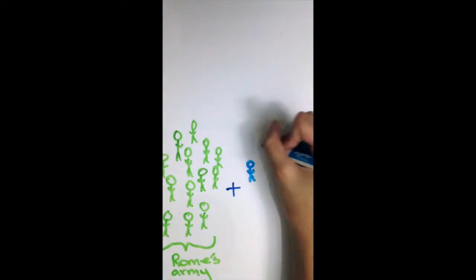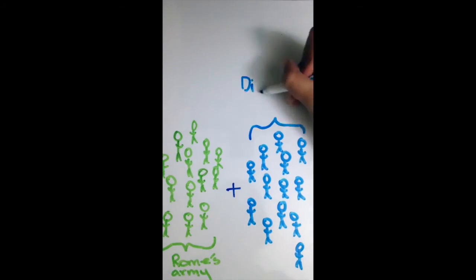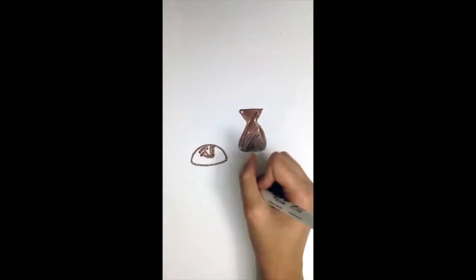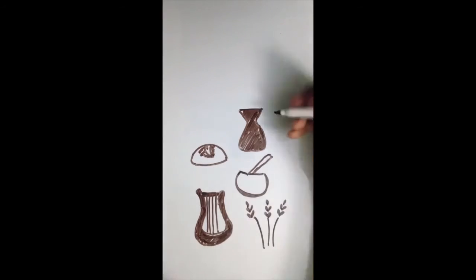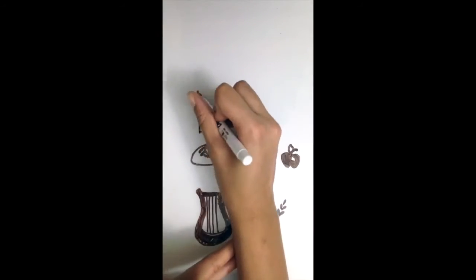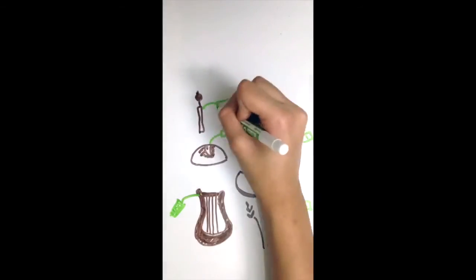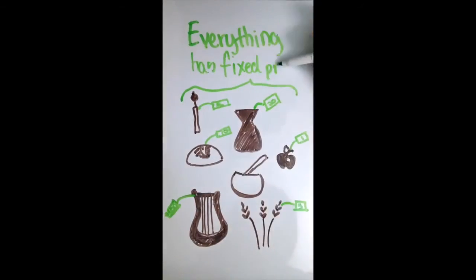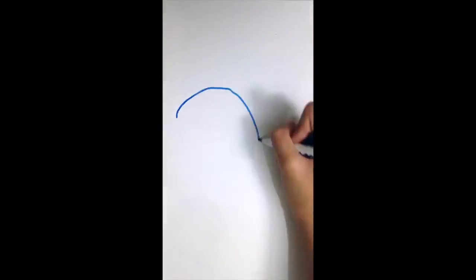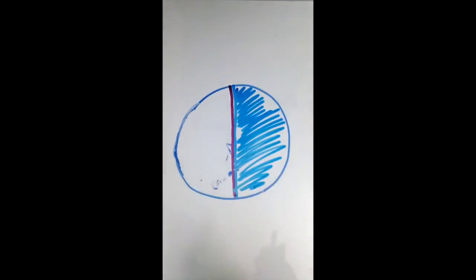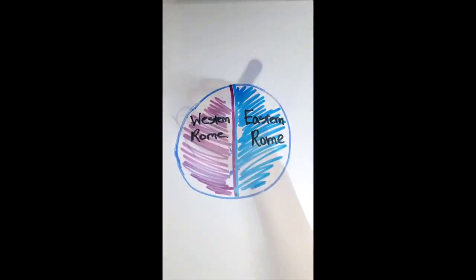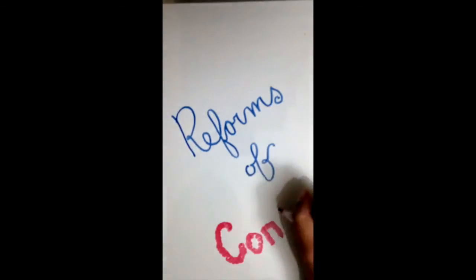The first act of Diocletian was doubling the size of Rome's army. Next, he decided that he needed to stabilize the economy. He set fixed prices on goods. Do you see any resemblance in that reform and the way we buy and sell things now? Diocletian also divided the empire into the east and the west. He ruled the thriving east and assigned another co-ruler for the west.